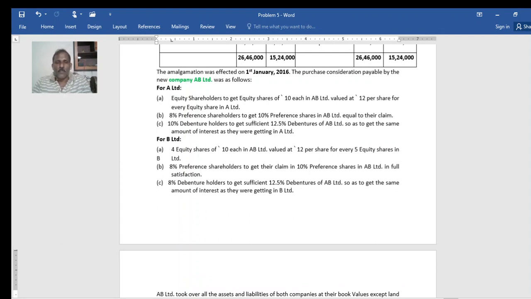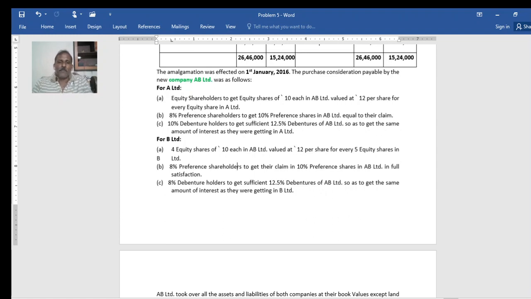Remember friends, it is a very lengthy problem. Here, the details are given to calculate the purchase consideration for A Limited as well as B Limited, and based on this you can follow the net payment method. In the case of A Limited, equity shareholders get equity shares of 10 each in AB Limited, with a face value of 10 at 12 rupees, meaning a 2 rupee premium for every equity share. One equity share in A Limited will get one equity share in AB Limited.